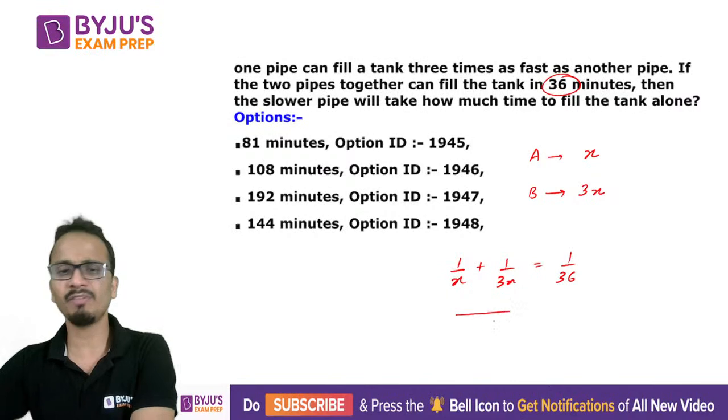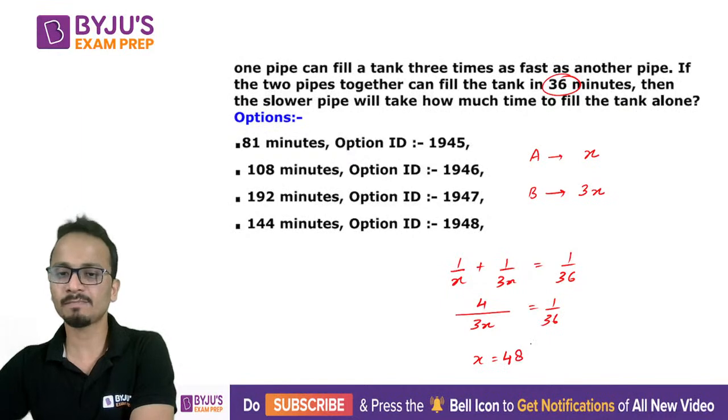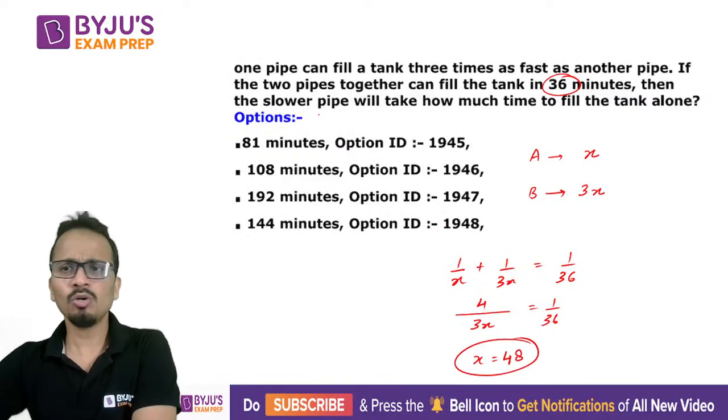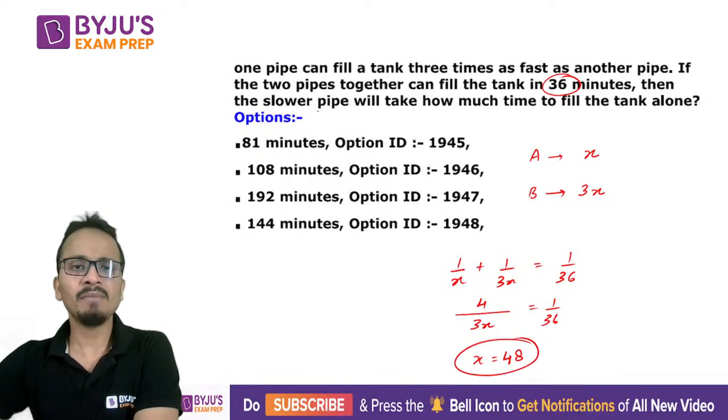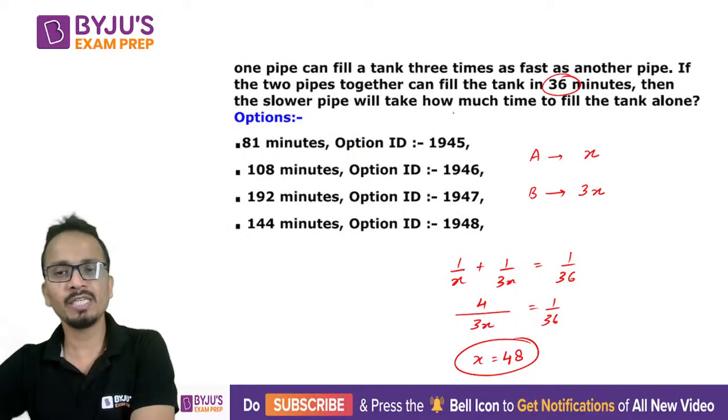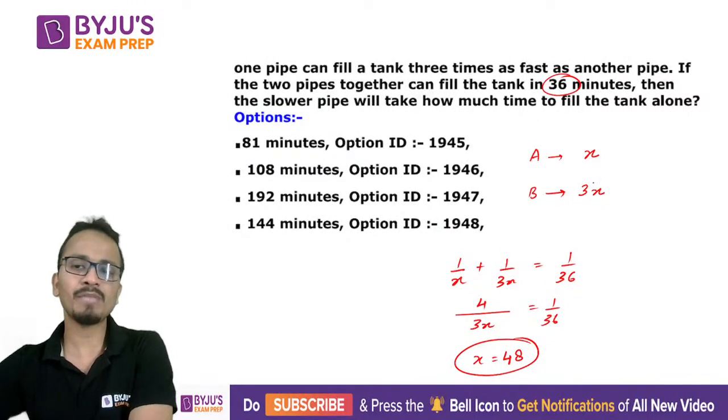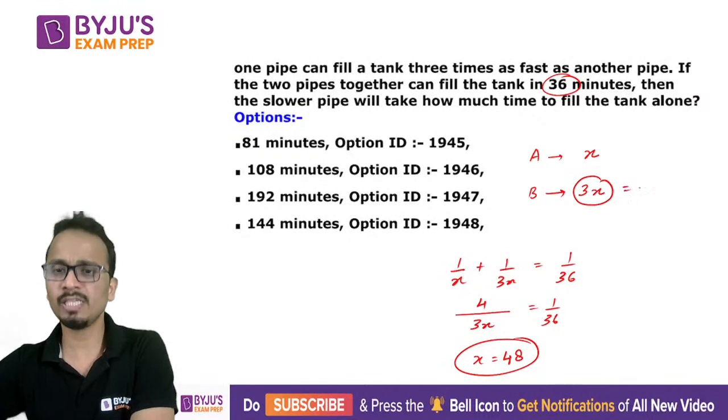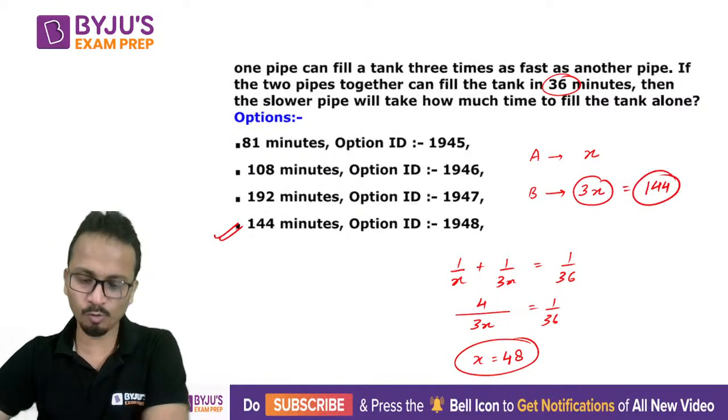All right. Simplify this. Taking the LCM, 3x, on top 4 will come, that is equal to 1 upon 36, and the value of x will be equal to 48. All right. So we have to find the time taken by the slower pipe to fill the tank alone. Now the slower pipe, that means the one that takes more time, 3x, so 3 into 48 is 144. So the answer will be 144 minutes.